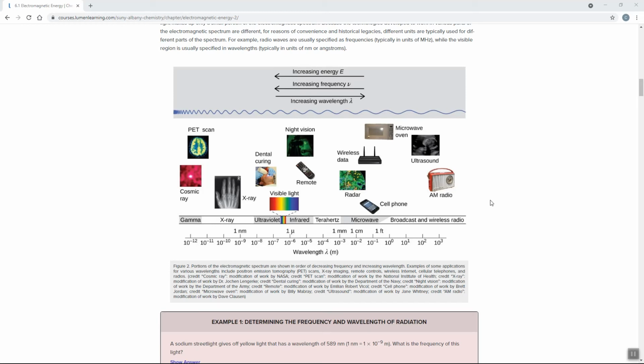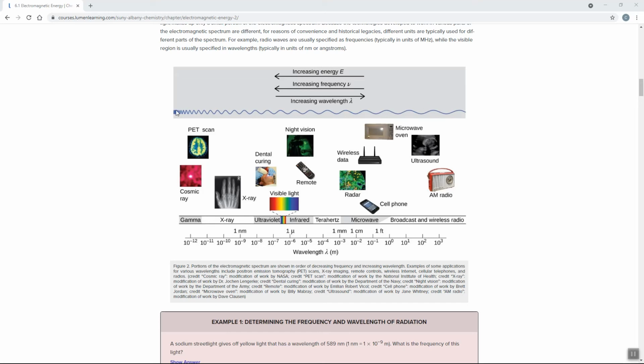So the wavelength is the opposite. Radio waves have the longest wavelength, but that gives them the lowest frequency and the lowest energy. So long wavelength waves have low energy. They have low frequency because the speed of light is constant. So the farther away from one crest to another crest, the less frequency between crests as the wavelengths get longer.